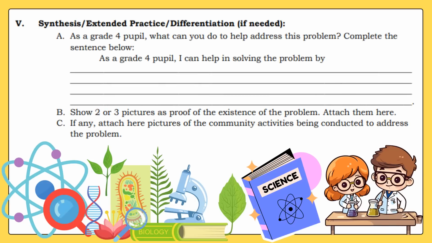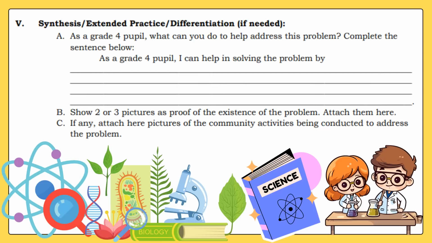For our synthesis or extended practice or differentiation, letter A, as a grade 4 pupil, what can you do to help address this problem? Complete the sentence below. As a grade 4 pupil, I can help in solving the problem by your answer.